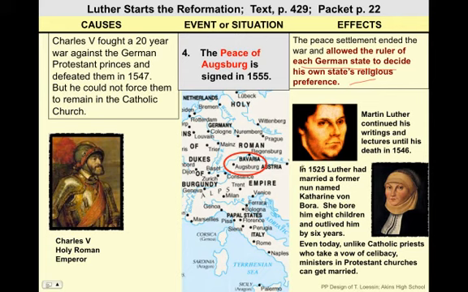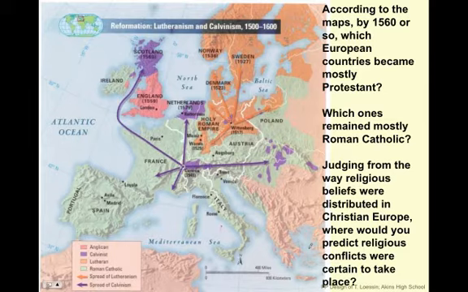This, I can guarantee you, is not on the test. According to the map, by 1560 or so, which European countries became mostly Protestant? So you can see the purple line is the spread of Calvinism, the orange line is the spread of Lutheranism, the green is Roman Catholic, the pink is Anglican. The orange areas are what become Lutheran, the purple is Calvinist, and that's it. Alright, so you can see a very clear pattern.